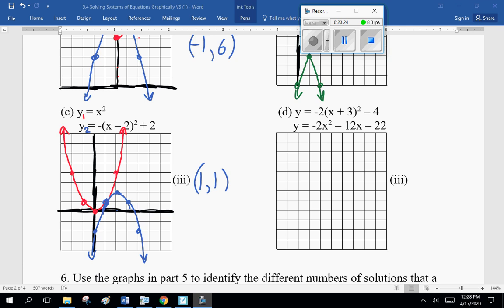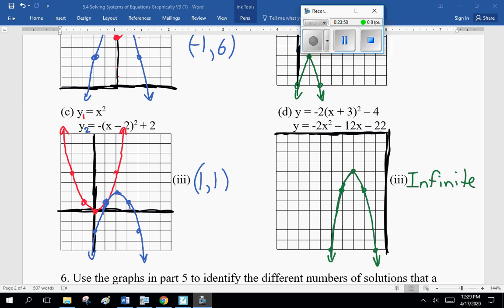Okay, so for the third one, when I graphed y1 is x squared, and y2 is minus bracket x minus 2, close bracket squared plus 2, I got that. One intersection point, table of values, and then I checked with intersections, and there's only one at the coordinates 1, 1. Now, finally, once again, let's pause the recording and do D.